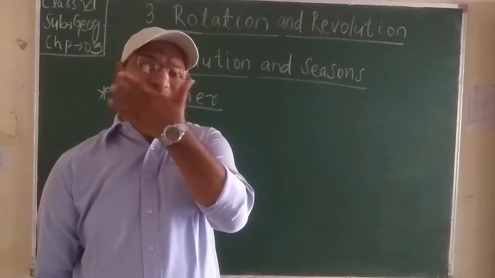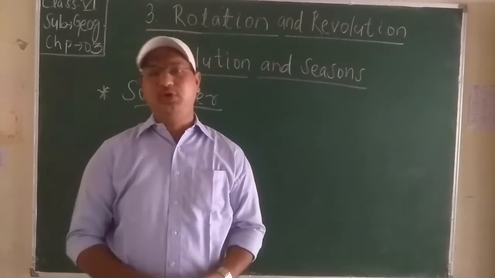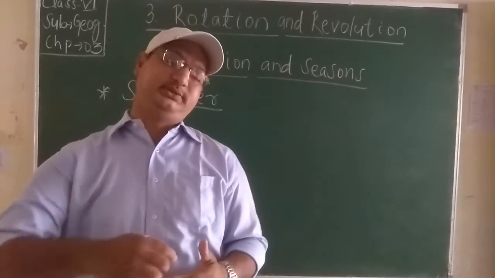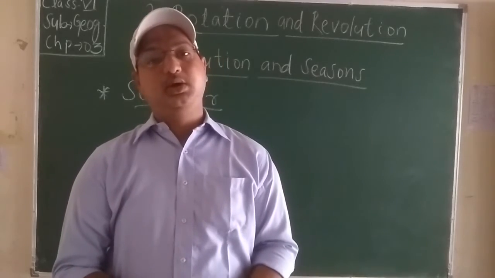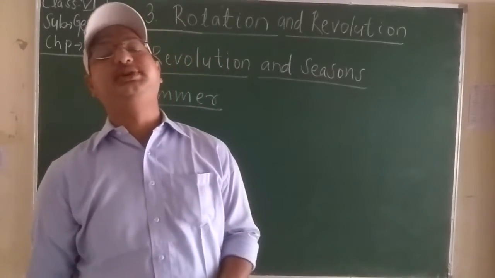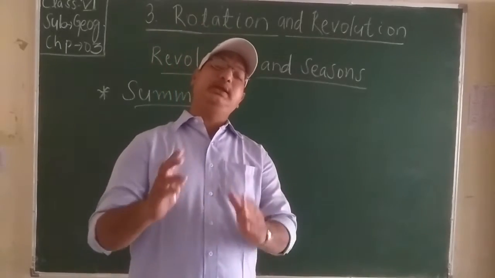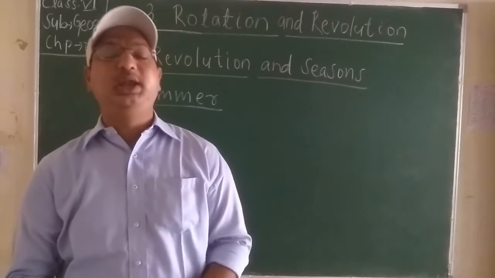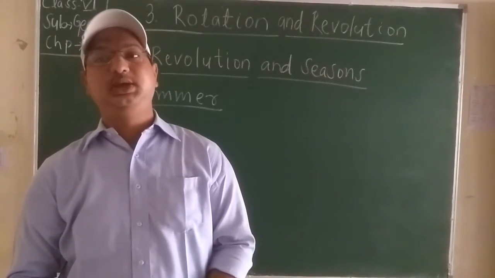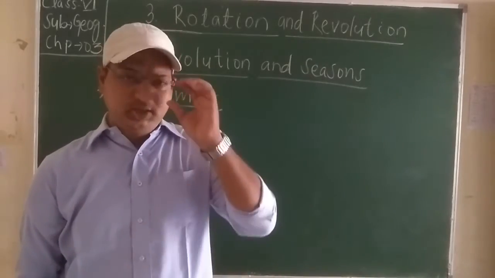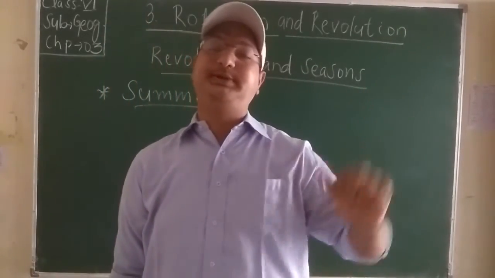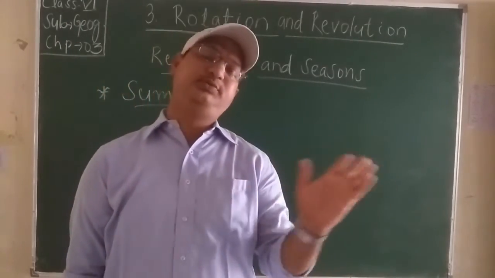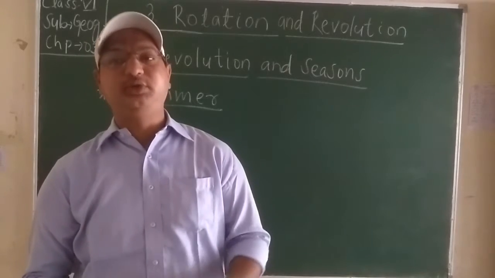Okay, students? Then, when the North Pole is tilted towards the sun, remember carefully, when the earth is rotating or revolving around the sun, it is in a tilted manner. So when the North Pole is tilted towards the sun, a larger part of the northern hemisphere is lit, which means most of the sun rays fall during that time.